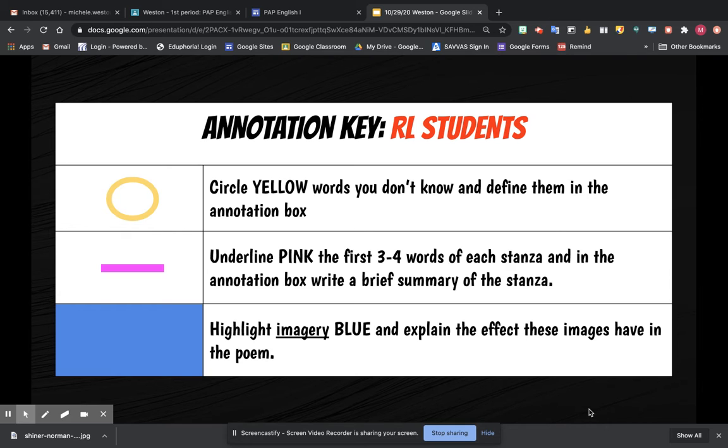Then throughout the poem, wherever you see imagery, remember that's anything that appeals to sight, sound, taste, smell, touch, you want to highlight those lines blue. And then in the annotation box, you can explain the effect of the imagery and what sense it is appealing to: touch, taste, sound, smell. I'm not sure if I named all 5 right there. But just give a brief little explanation about the imagery in the annotation box.